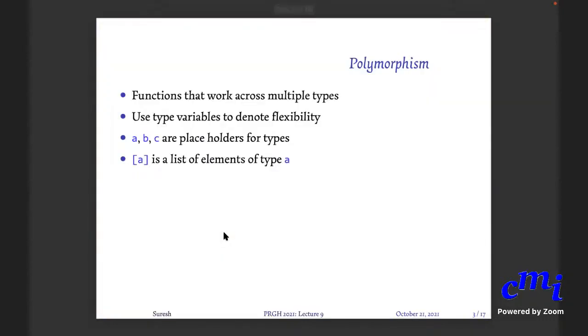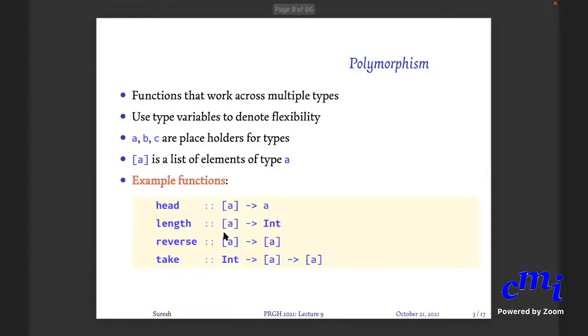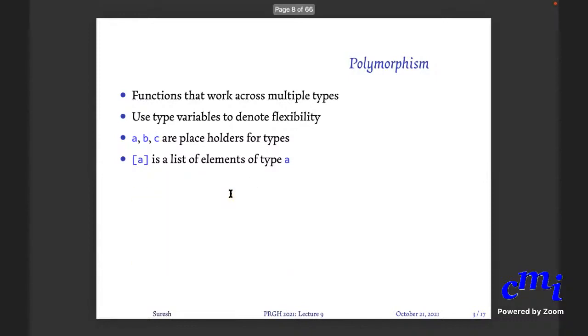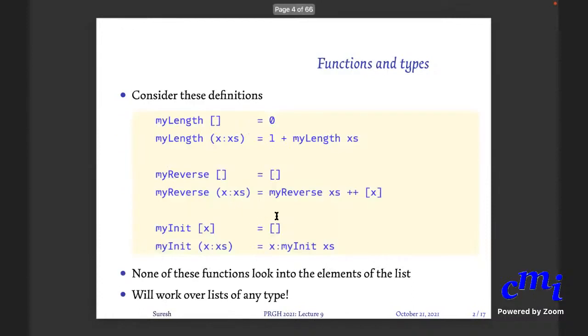These are placeholders for types. A is some type, and list of A is the type of list of elements of any type A. So, if you go back, what is the type of my length? The way I have written it, A within square brackets.